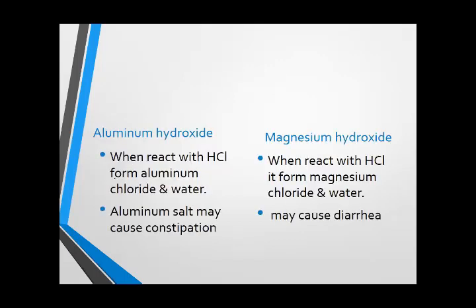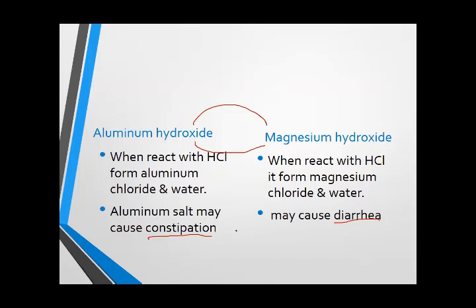The most commonly prescribed or used antacid is the combination of aluminum hydroxide and magnesium hydroxide, known as milk of magnesia. Both are used because aluminum hydroxide causes constipation and magnesium hydroxide causes diarrhea. When used in combination, they neutralize these effects. The patient may not have any diarrhea or constipation, and it is not absorbed from the gastrointestinal tract.